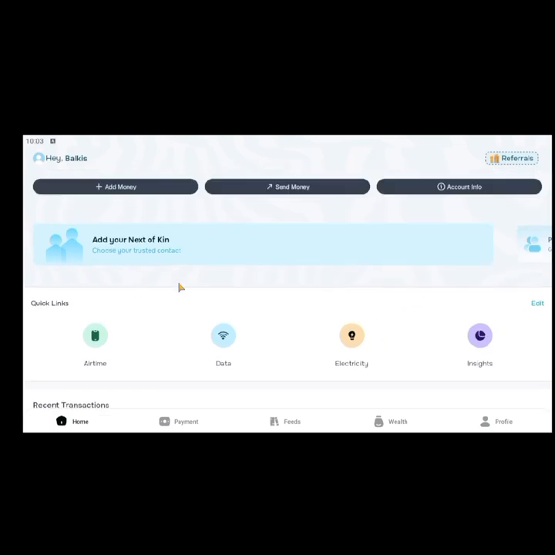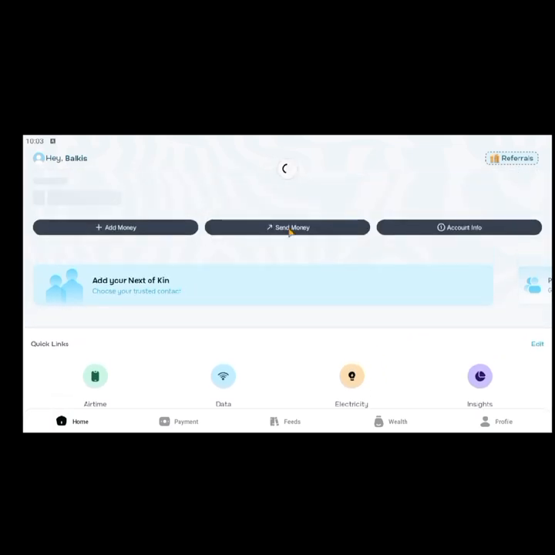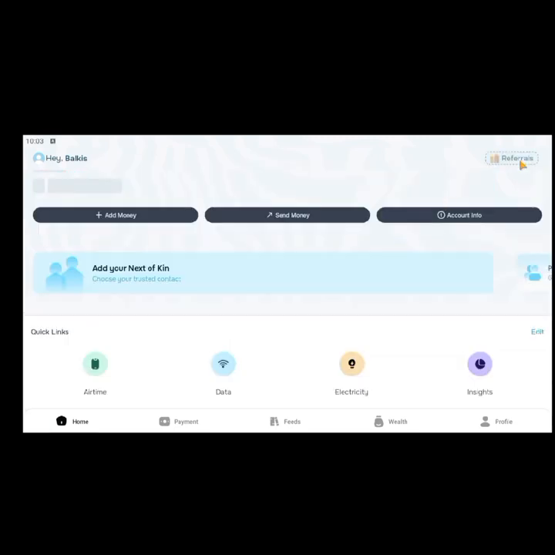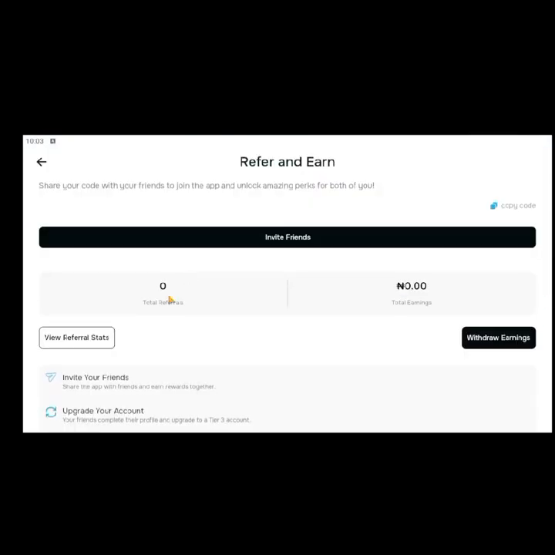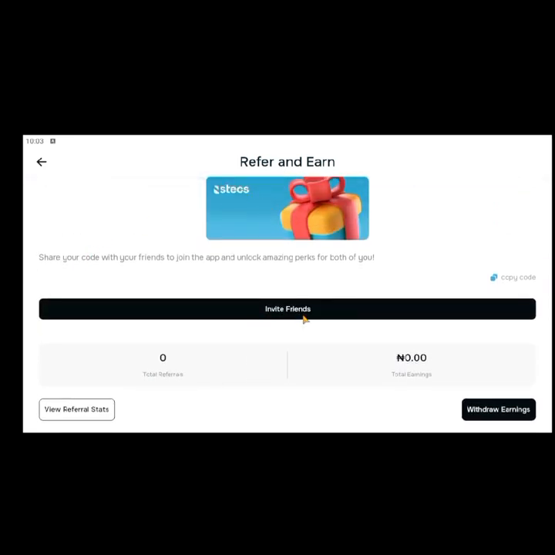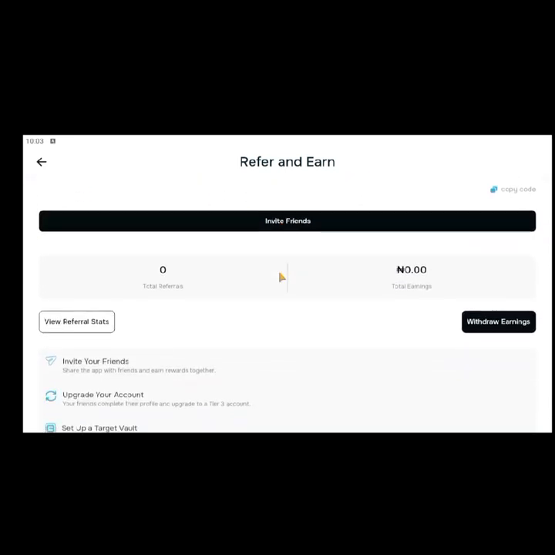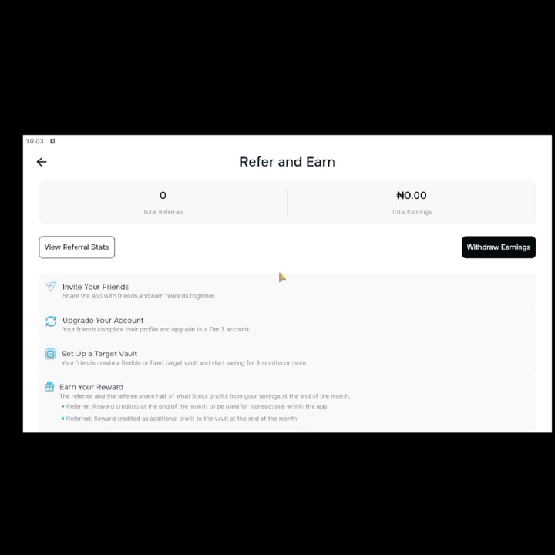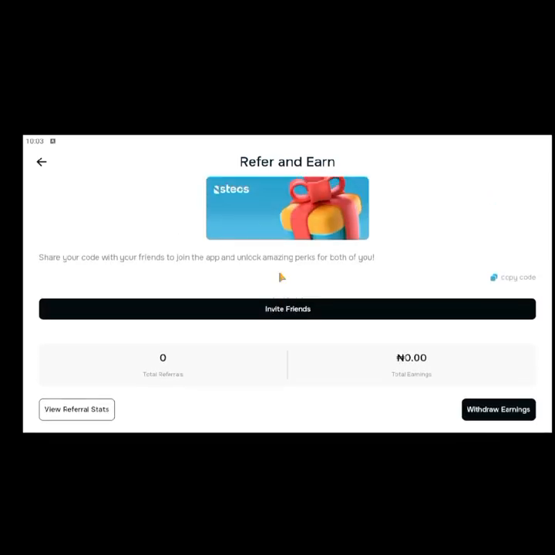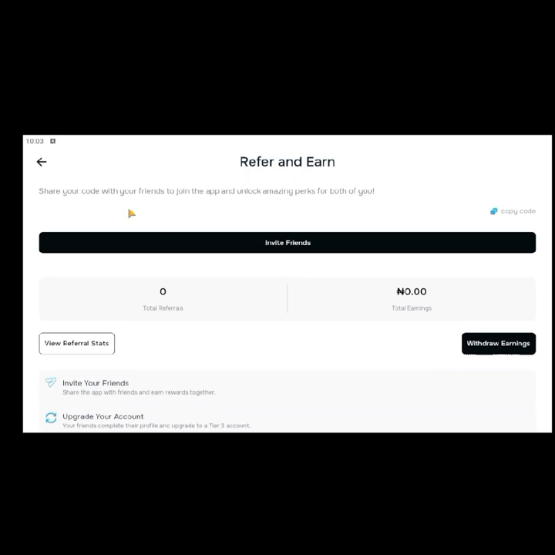Okay, so you can now see. If you probably want to refer someone, I think I should take us through this too. For referrals, come to referrals and you can refer others. You can share your code with people, the same way I showed you guys my code when you're creating an account and you enter the code. So when you finish setting up your profile and everything works fine already, the code is meant to show here.